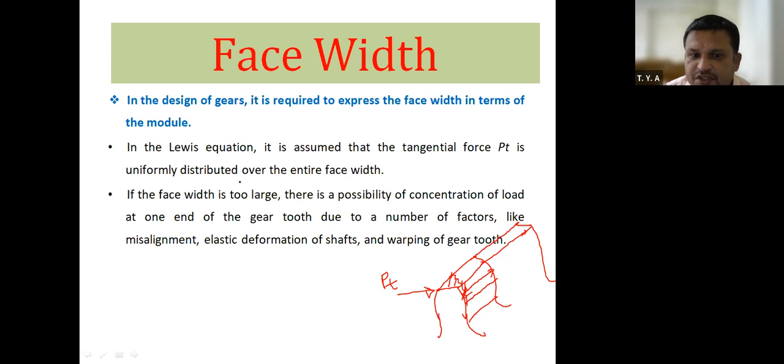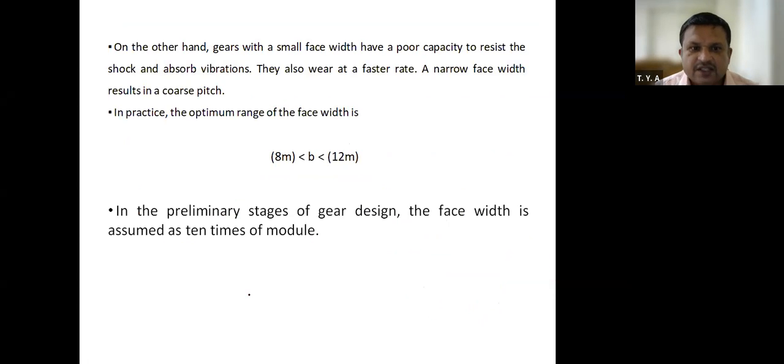If the face width is too large, there is a possibility of concentration of load at one end of the gear tooth due to a number of factors like misalignment, elastic deformation of shafts, and warping of gear tooth. Therefore, because of this concentration of tangential load at one point, breakage of the gear tooth may take place. Now, on the other hand, gears with small face width.